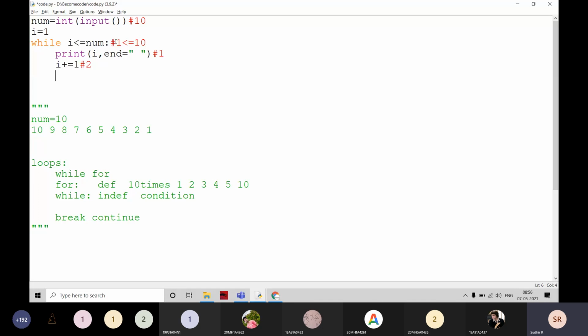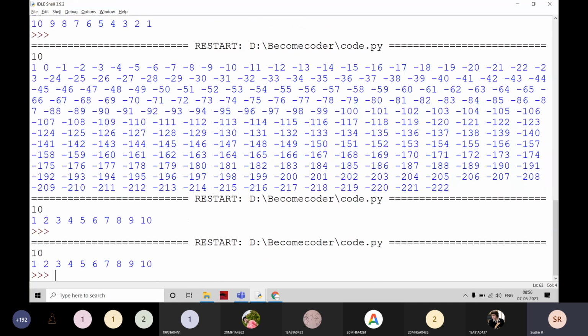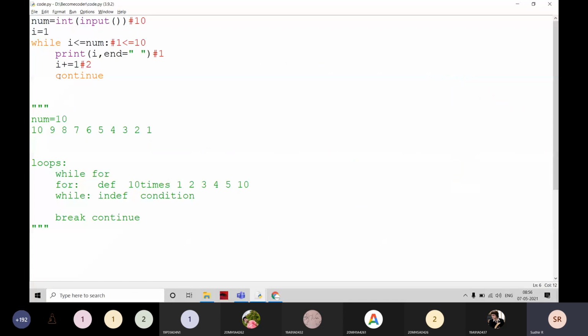That means continue. For example, every loop by default has the continue statement in its last line. Every time, it takes that continue, and only then does it go again to the condition and check whether the condition is true or not. For example, I am going to write continue here. If I execute and give 10, is the output correct or not? Yes, it is working perfectly.